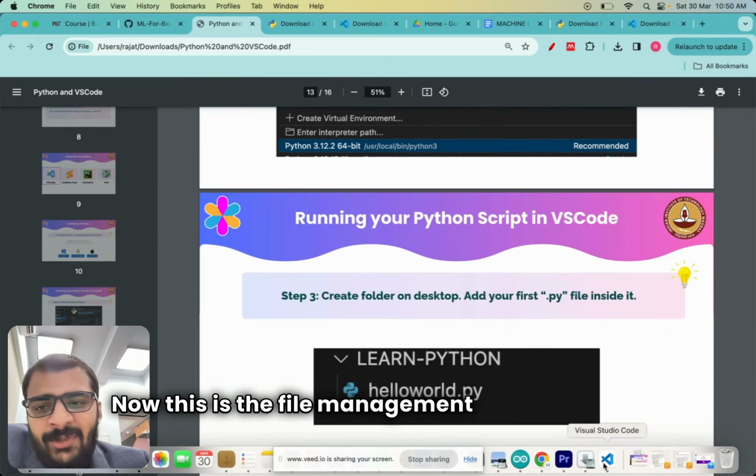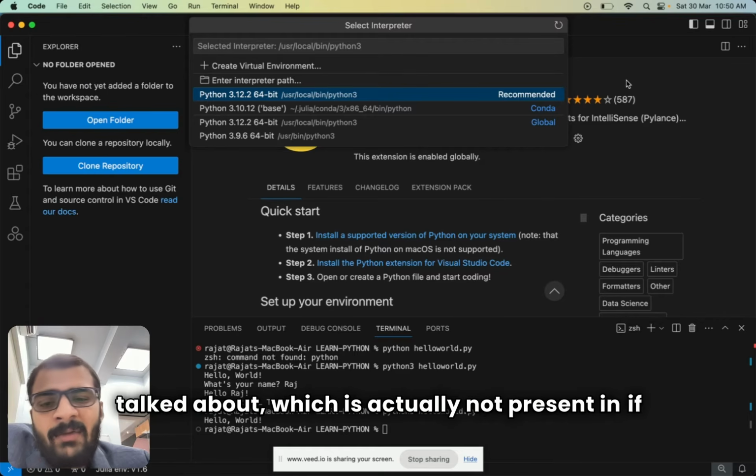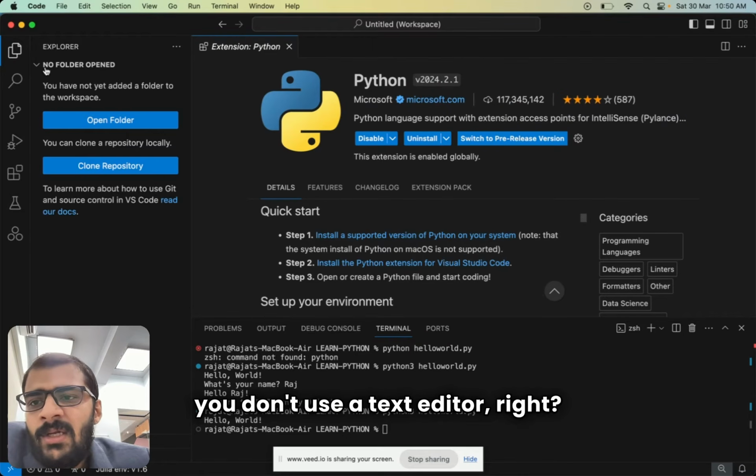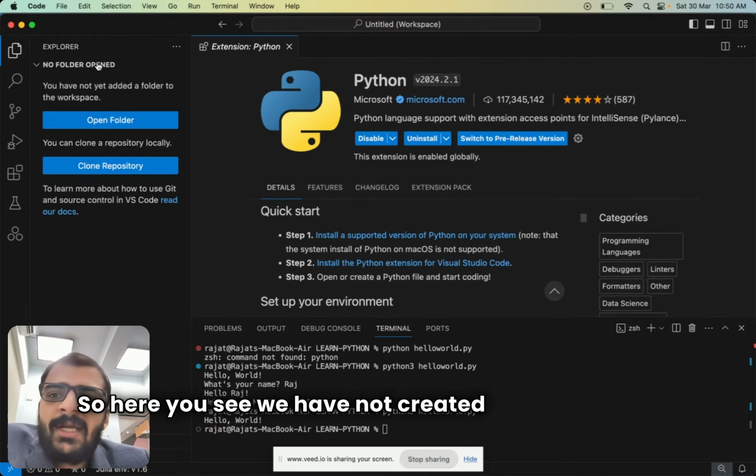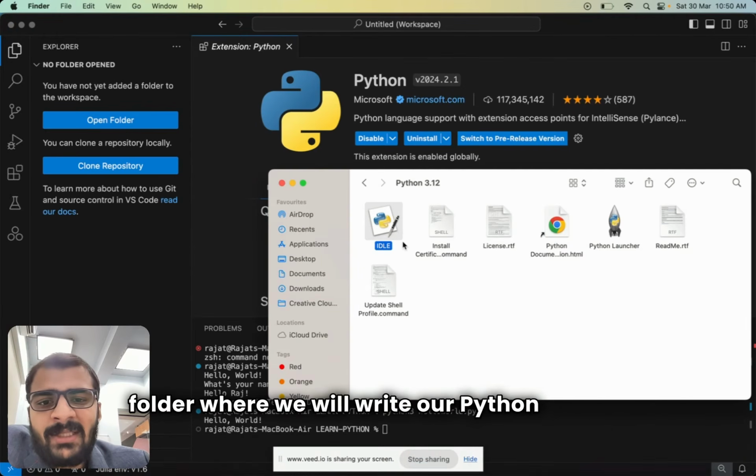Now, this is the file management system which I talked about, which is actually not present if you don't use a text editor, right? So here you see we have not created any folders here. So let us go ahead and create a folder where we will write our Python scripts.